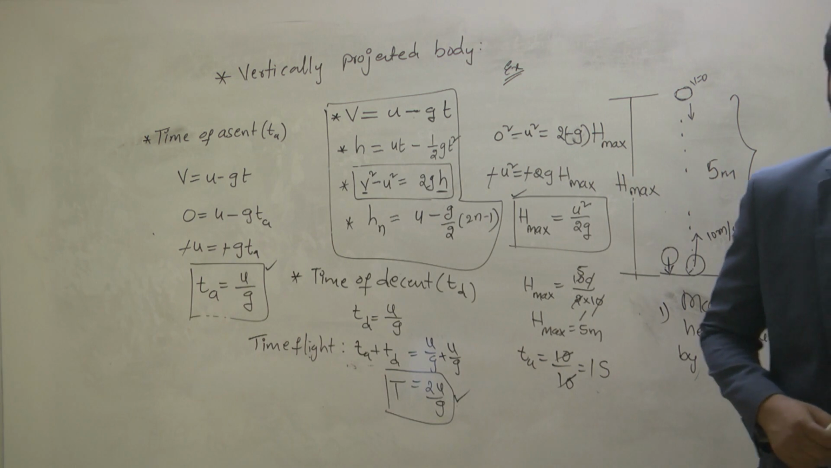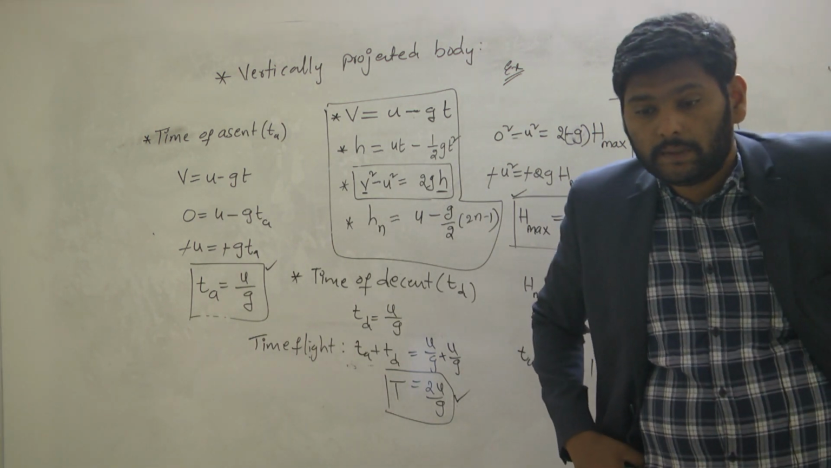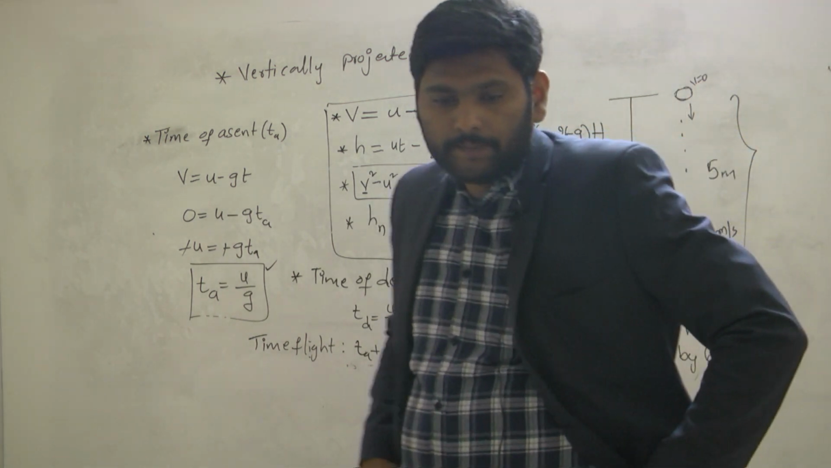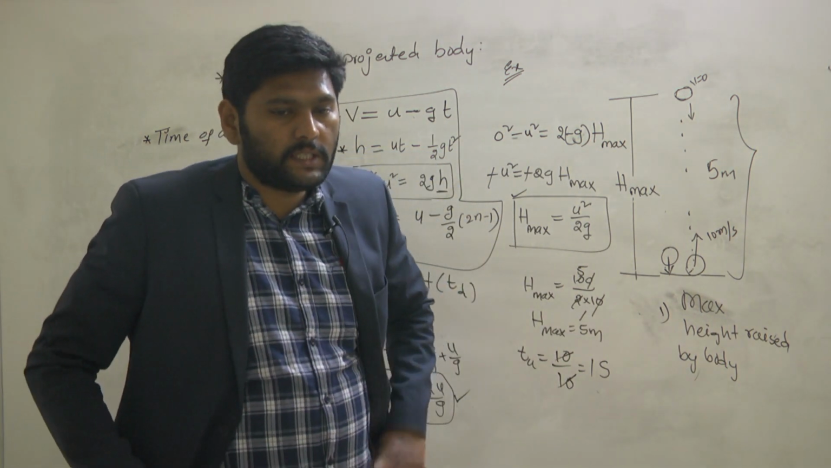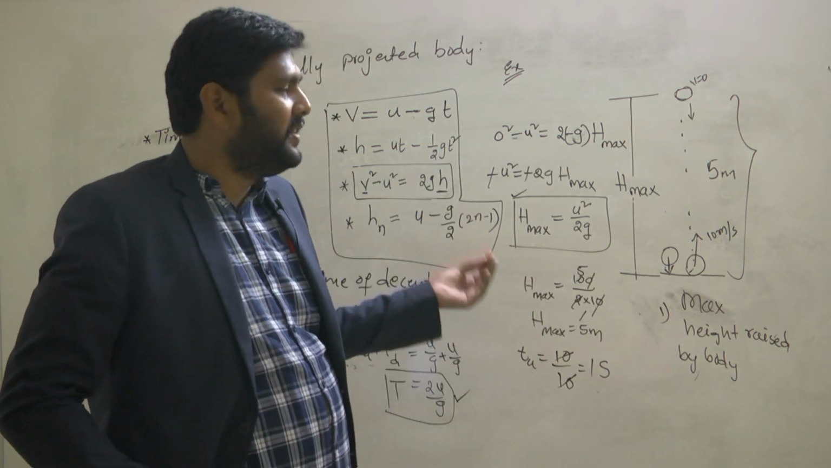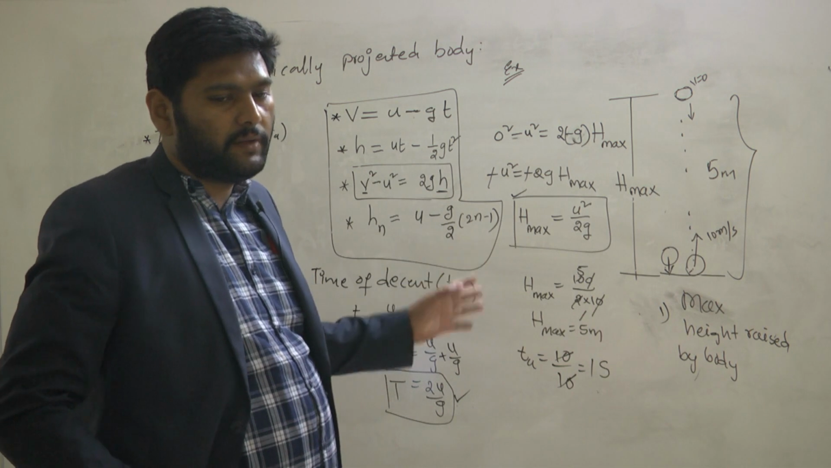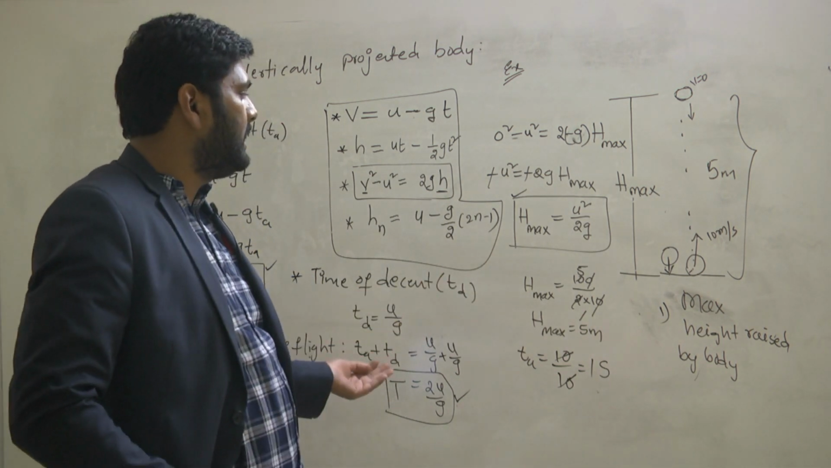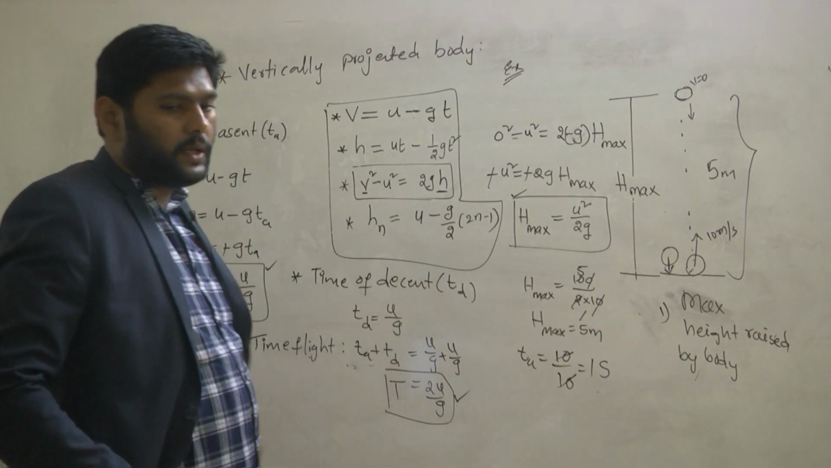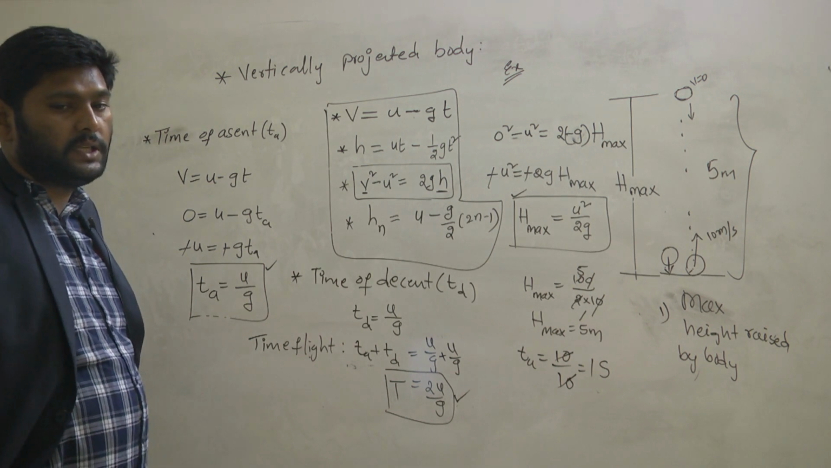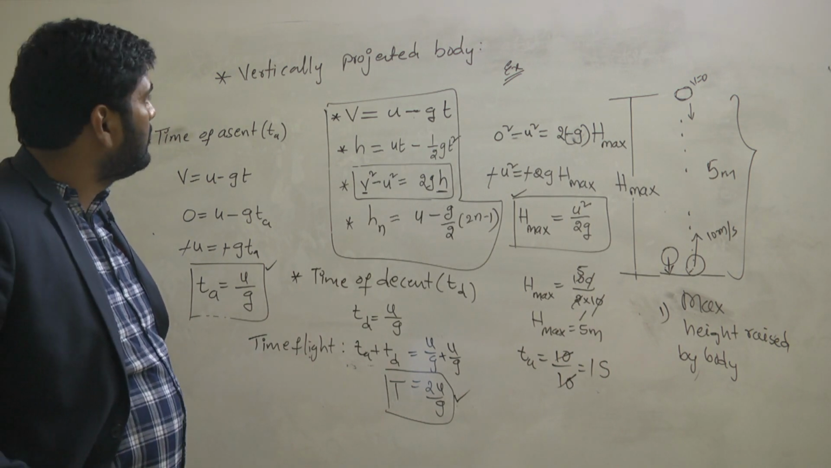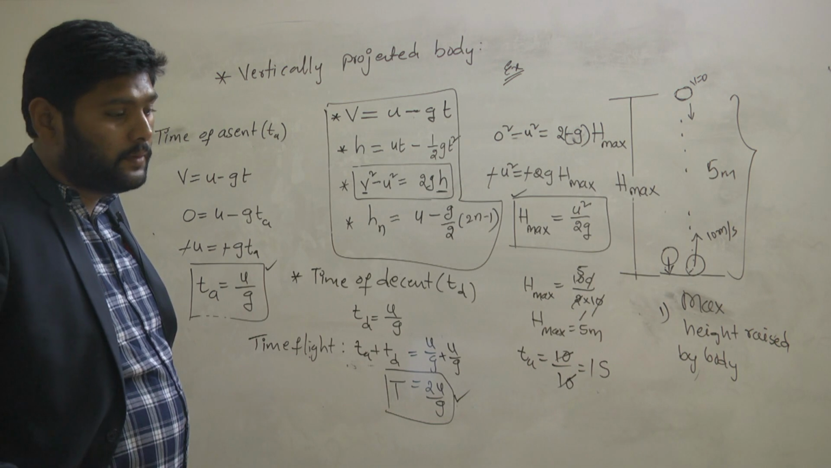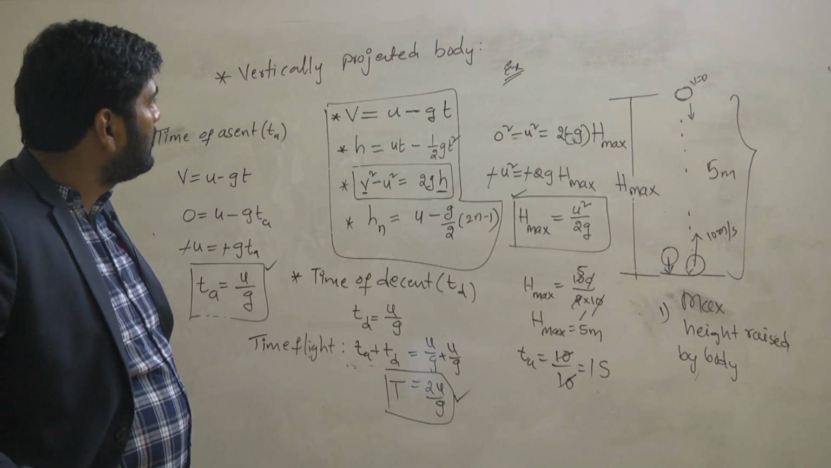This is for what? This is for what? This is very good. These are derived for all the situations of a vertically projected body. Okay, note down all these things. So a vertically projected body may go down, it may be up also.